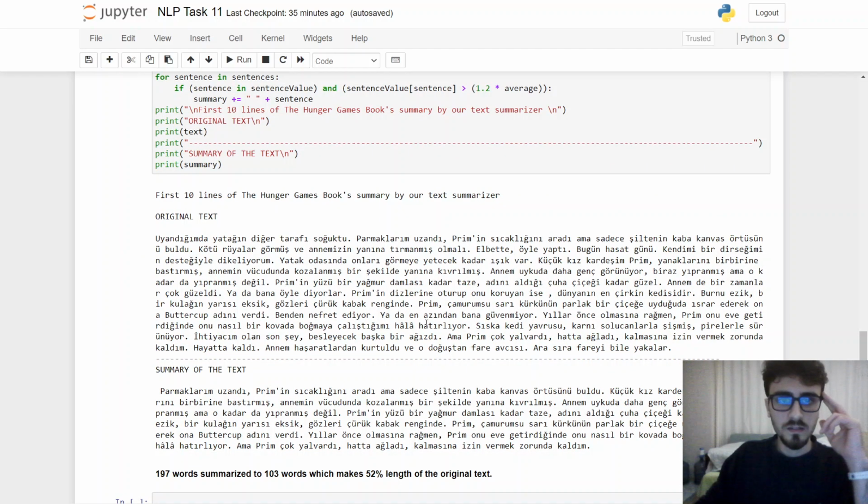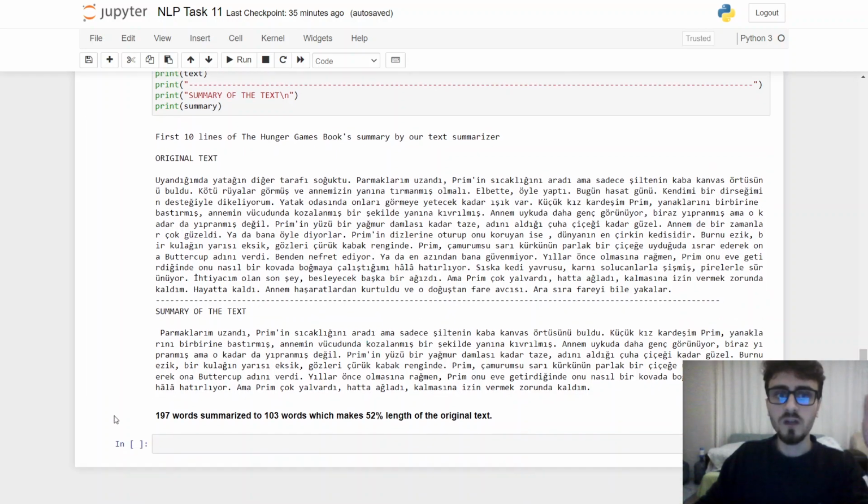And here, this is the original text, this is the summary. 197 words summarized to 103 words, which makes 52% of the length of the original text. It changed from 50 to 60%. That's all.